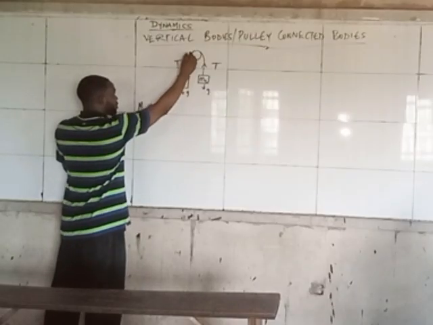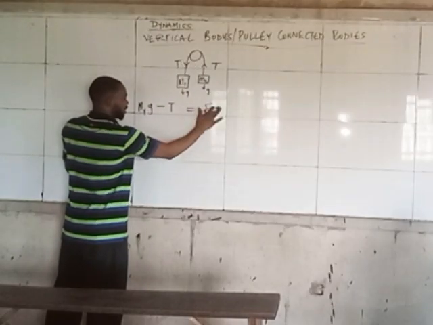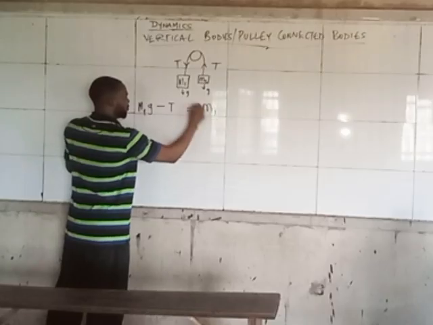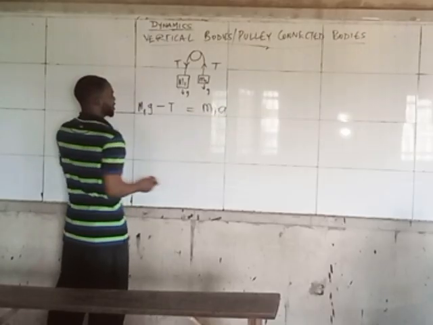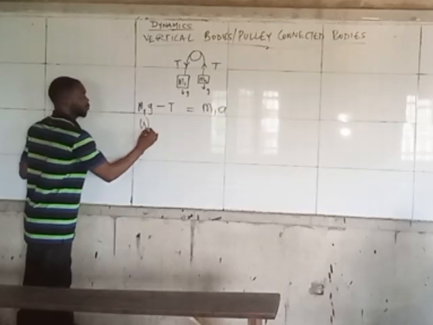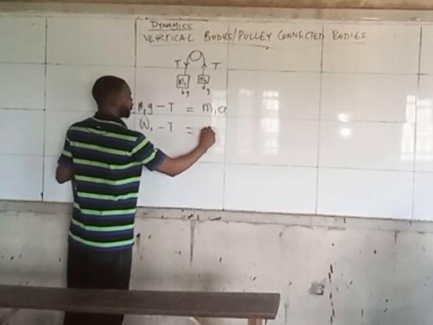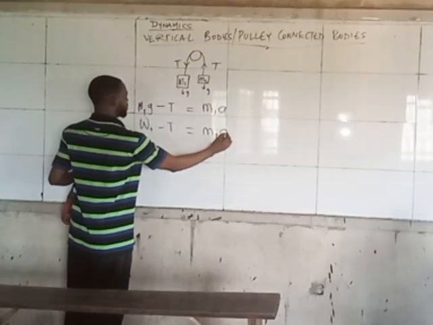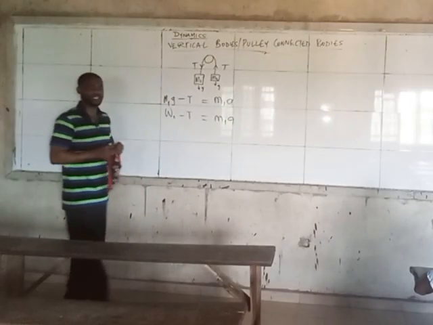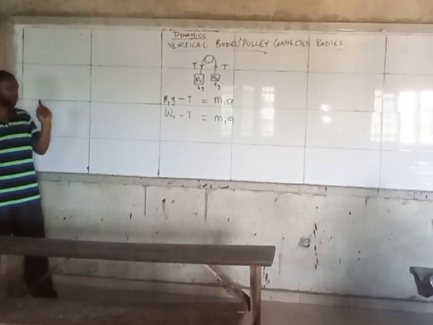Now, because it's coming down, it will be M1G minus T equals the total force. And this total force is simply M1, the mass of the first body, times the acceleration. So it's the same as saying the weight of the first body minus the tension equals M1A. So this is another way to view it. For vertical bodies, it's simply weight minus tension equals MA, or tension minus weight.